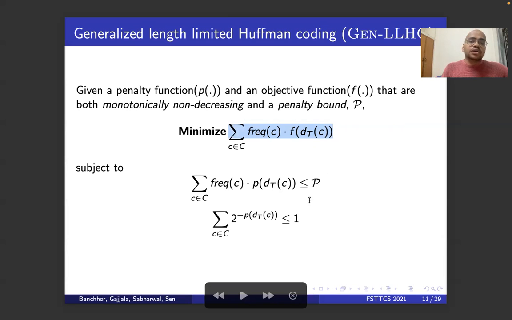Now it's a penalty bound. This is nothing but the Kraft inequality, which guarantees that whatever tree you get is a prefix tree. That is, you can forget about this entire setup. These frequencies are given to you, and you have these functions p and f. You just need to pick integral values of d_t which satisfy all these constraints. Then we'll be done with our problem.